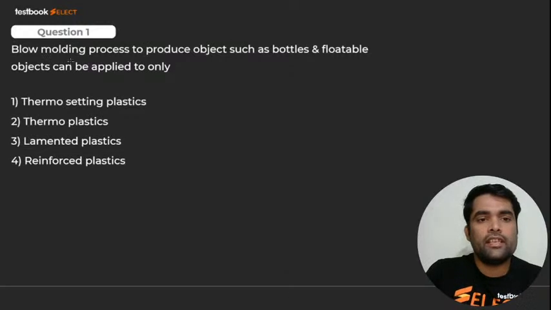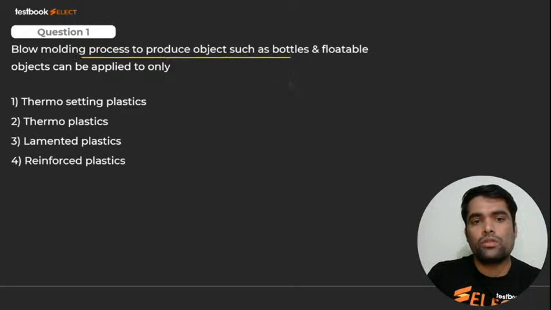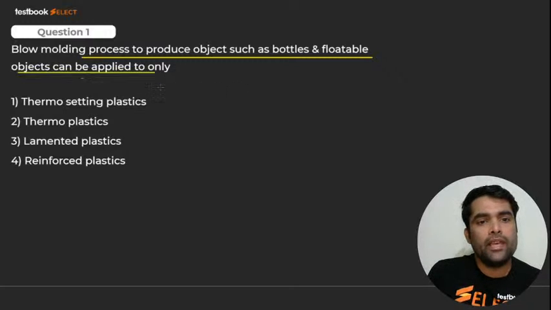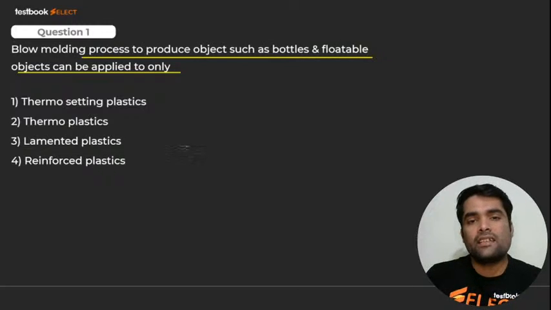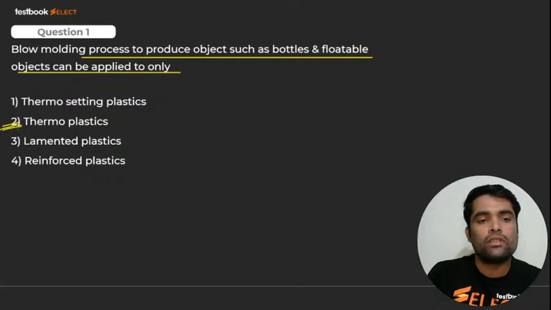It says blow molding process produce objects such as bottles and floatable objects can be applied to only what, my dear? कौन से प्लास्टिक से बनते हैं? These plastics are nothing but what, my dear? Thermoplastics. What, my dear? Thermoplastic. I hope you got it. हाँ जी बच्चा.